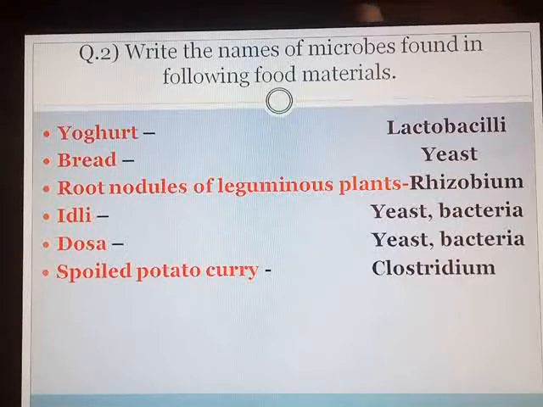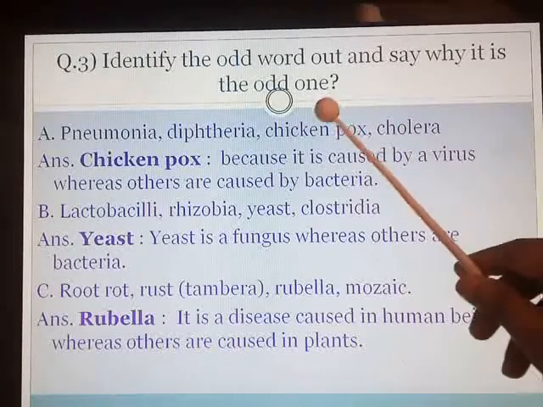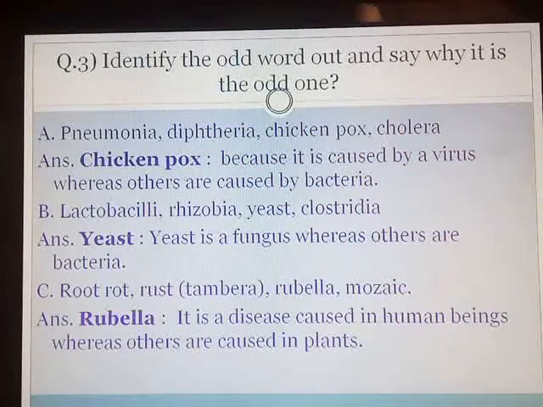Next one is question number 3. Identify the odd one out and say why it is the odd one. Similar like question number 1. You don't only have to find out the particular answer, you have to give the explanation why it is the odd one. Pneumonia, diphtheria, chickenpox, cholera.